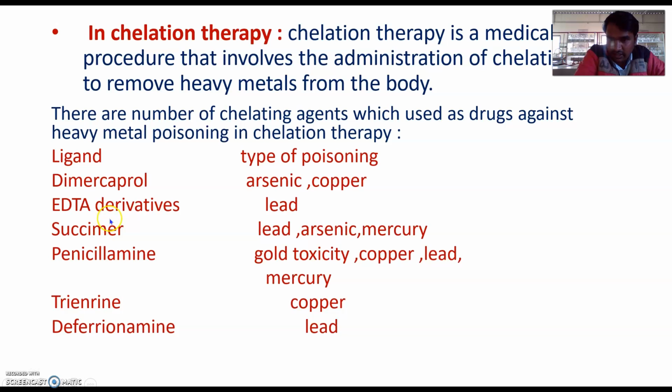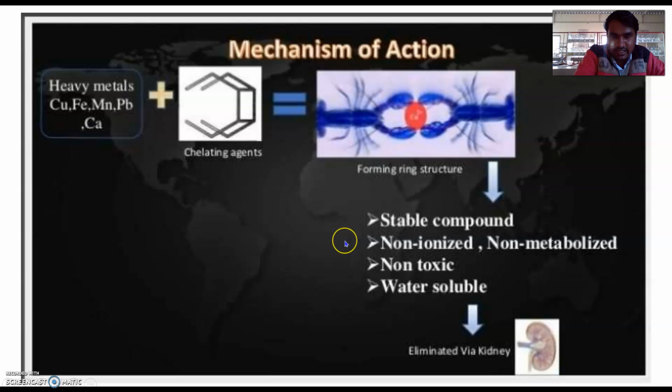Generally, dimercaprol chelates are used for lead poisoning. EDTA chelates are used for the treatment or removal of lead. For lead, arsenic and mercury, succimer is used as a chelate for the removal of lead, arsenic and mercury.